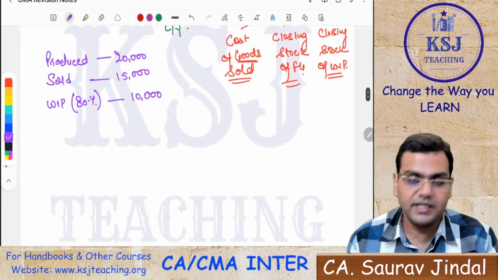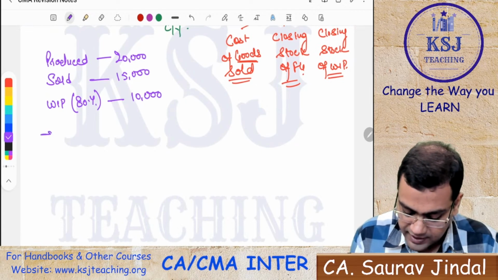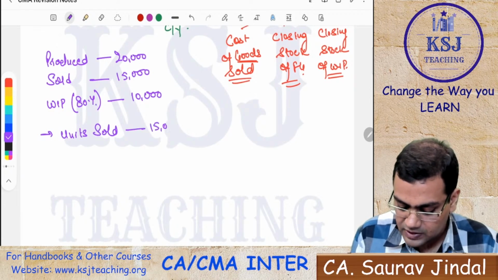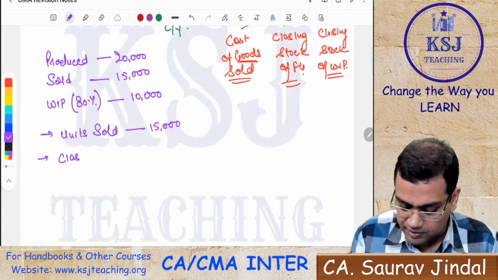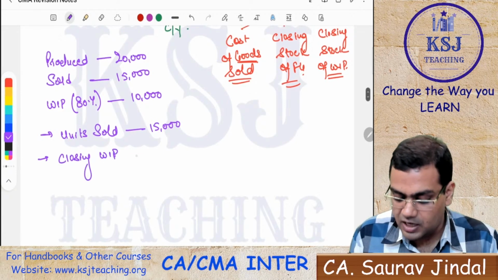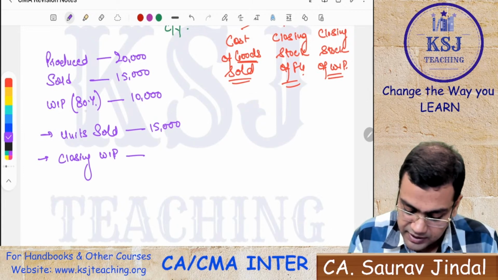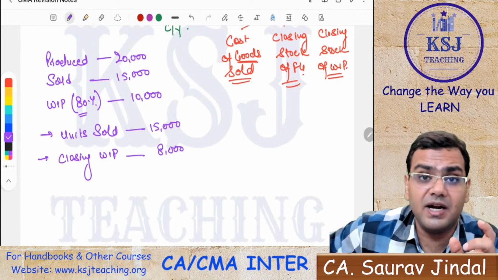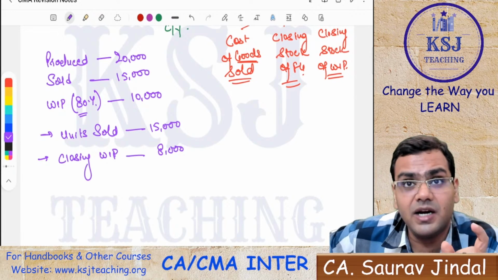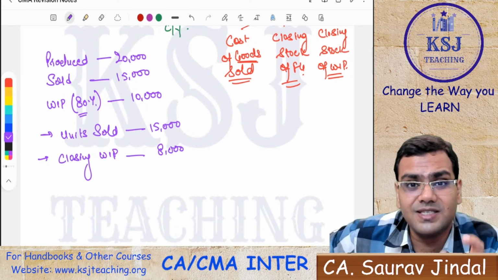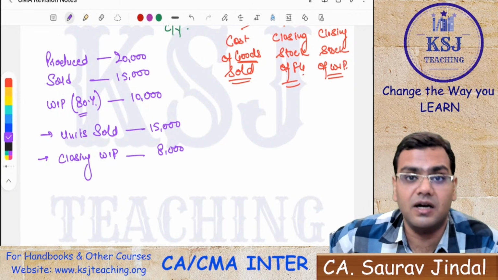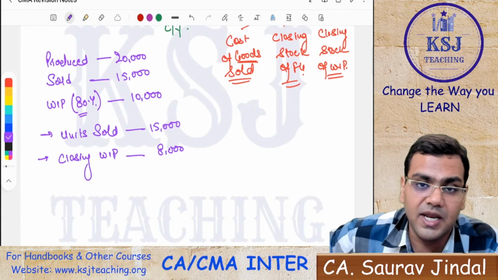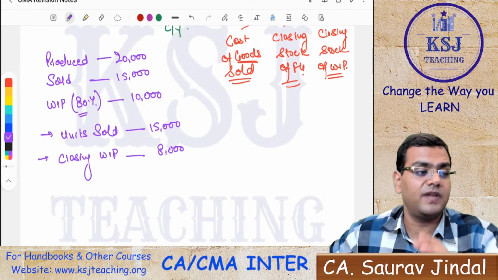So how will you calculate the units now? You have to calculate three units. One is the units sold, that is 15,000. Next is closing stock of WIP. Now closing WIP will be equivalent to this percentage, that is 8,000, to the extent it is completed. It doesn't mean that the WIP has been completed into finished goods. It means that to the extent of 80%, the cost has been incurred, whether it is material cost, labor cost, or overhead cost. But it doesn't mean that WIP has been converted into finished product, right?